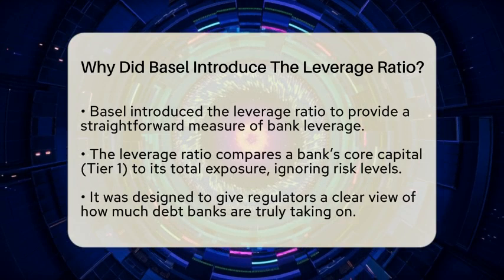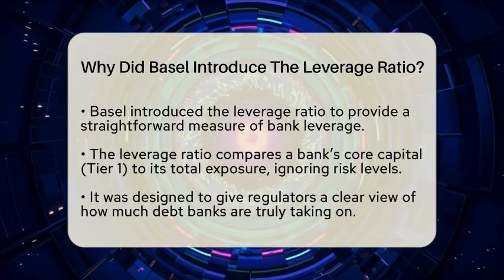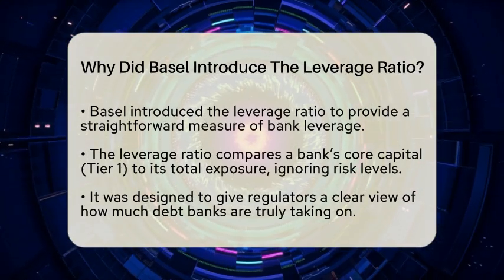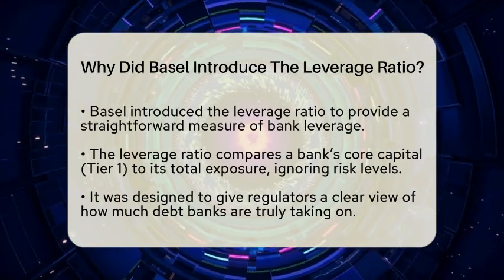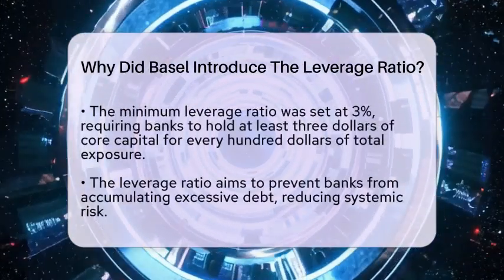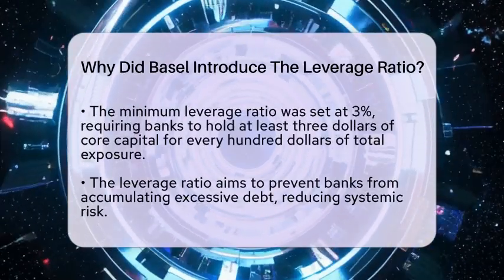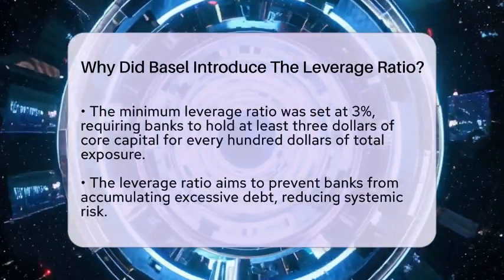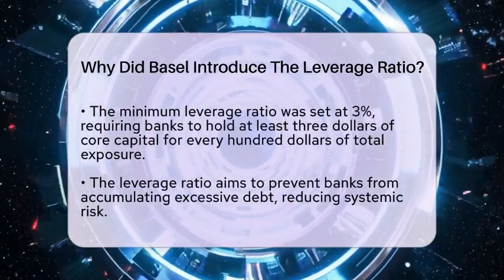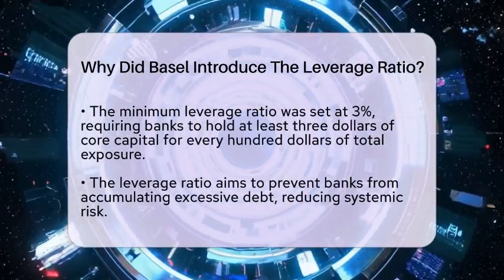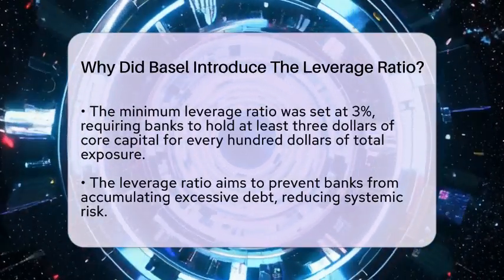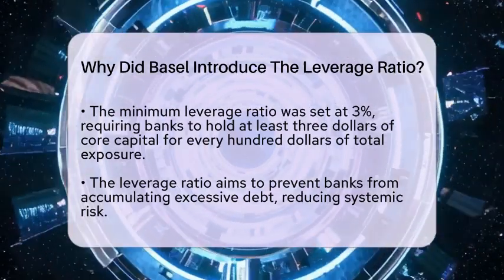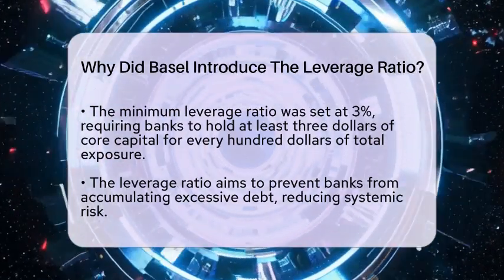The main reason for introducing the leverage ratio was to prevent banks from taking on too much debt. If banks borrowed too much, they could become unstable, especially during economic downturns. The leverage ratio set a minimum level of 3%, meaning banks had to keep at least $3 of core capital for every $100 of total exposure. This limit was designed to stop banks from piling up excessive debt, which could lead to financial crises.